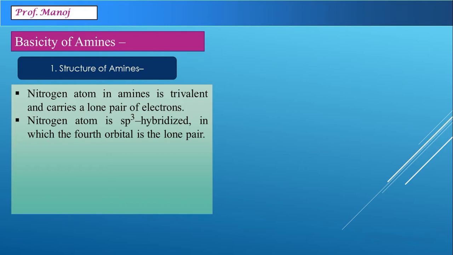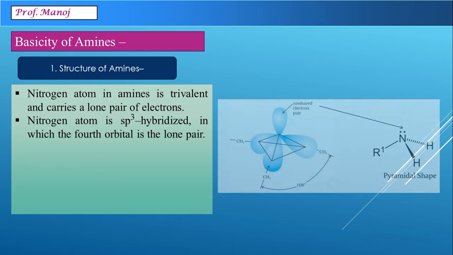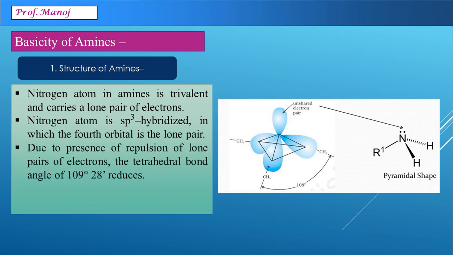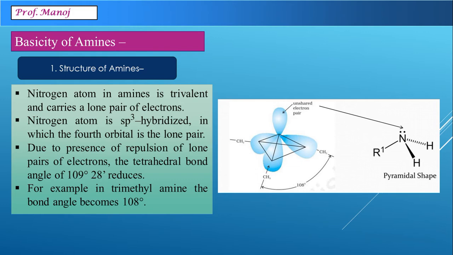Here in this case, the fourth orbital is the lone pair. As we can see in the diagram, the fourth is labeled as unshared electron pair, and the others are the alkyl groups or hydrogen atoms. Due to this repulsion of lone pair with the bond pair, bond angle is no more 109 degree 28 minutes, but it reduces. For example, as shown in the diagram, in a molecule like trimethylamine, bond angle becomes 108 degree.